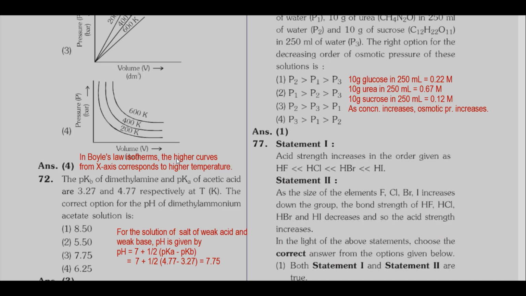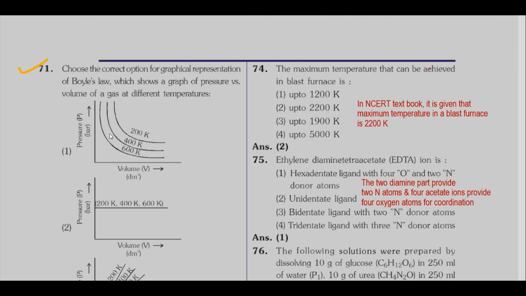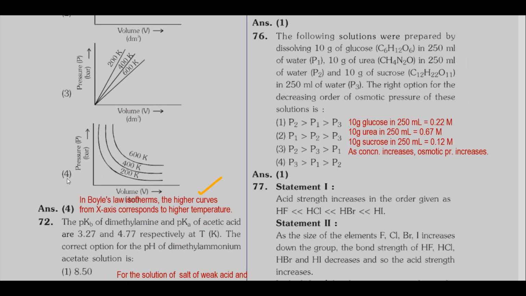In Boyle's law isotherms, higher curves from the x-axis correspond to higher temperature. When you go through all these graphs, we find that in the last option, the higher curve from the x-axis represents higher temperature. So option 4 is correct.